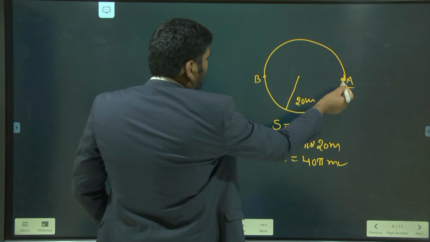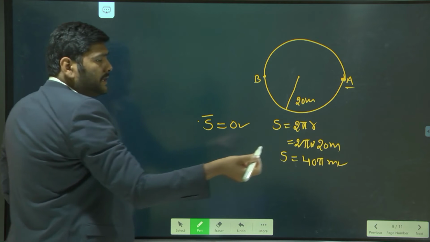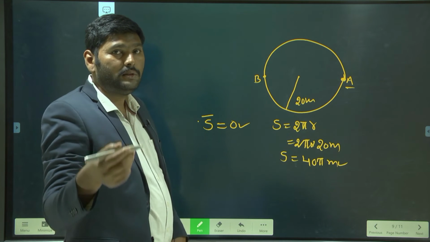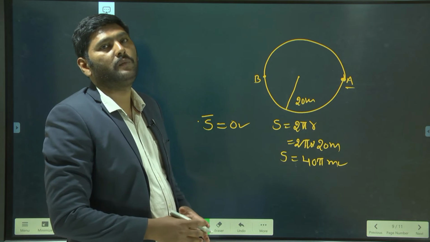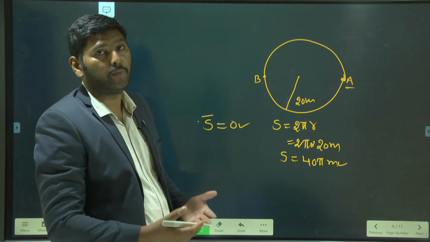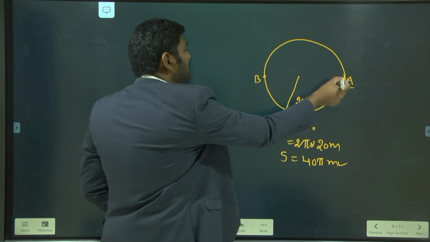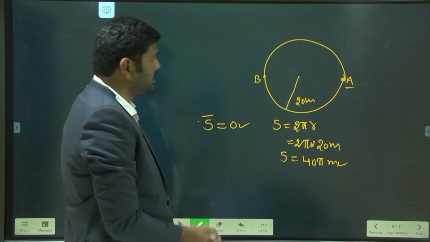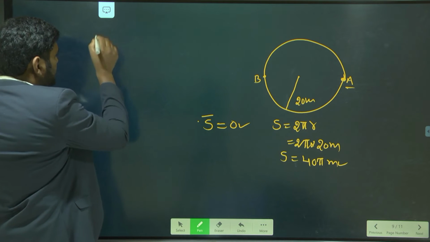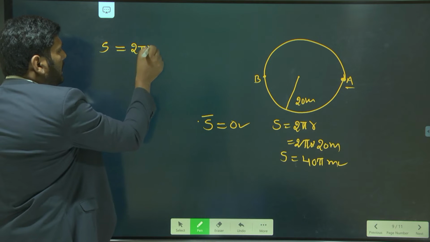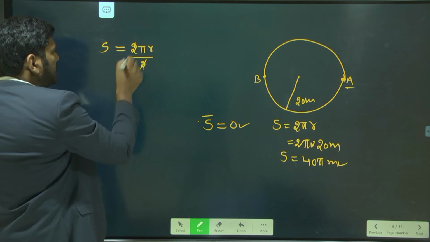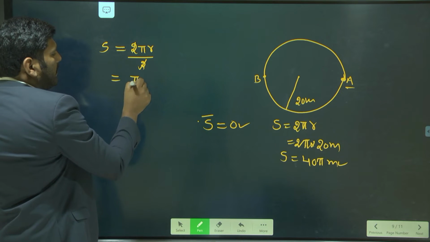In the second question, to find the distance: the distance is nothing but the actual path followed by the object. Here the actual path is half of the circumference. So half of the circumference is 2 pi r by 2, the 2 gets cancelled, which is equal to pi into r.